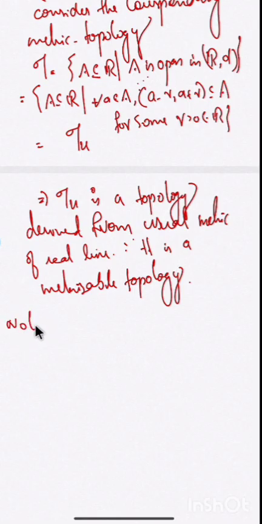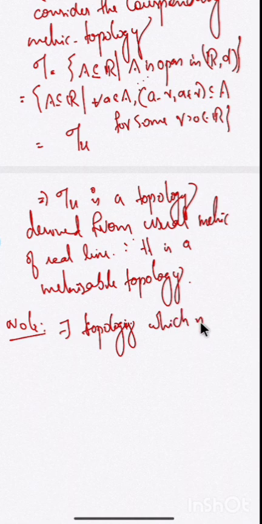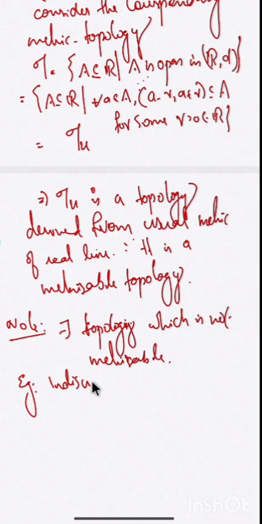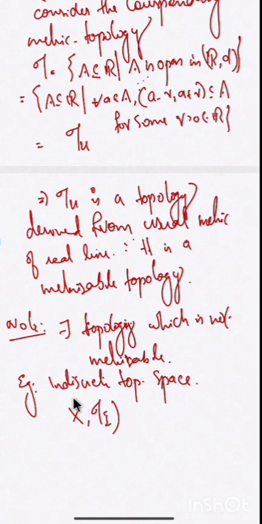There exists a topology which is not derived from a metric, which is not metrizable. An example is the indiscrete topological space. What is the indiscrete topology? When you consider a non-empty set X together with the topology, which I denote tau I, where tau I consists of only two elements, the empty set and the full set. We can prove that this topology is not a metrizable topology.